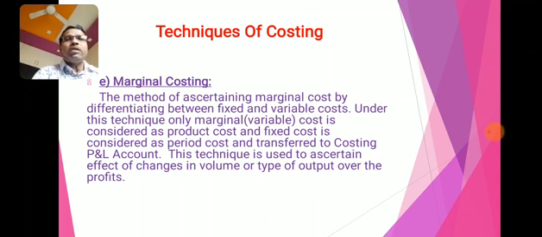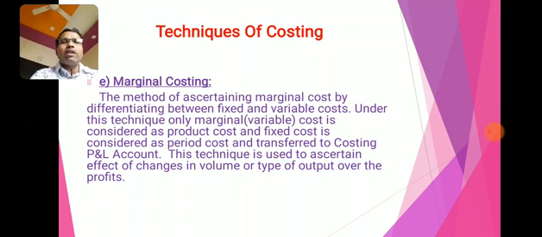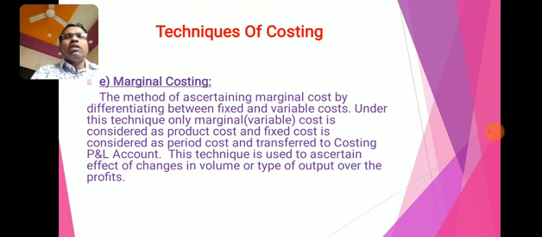It is similar to direct costing, but in direct costing only direct cost is considered as product cost. Under marginal costing, the marginal cost means variable cost, which may be direct or indirect, meaning all variable expenses or overheads are charged to the product as product cost.